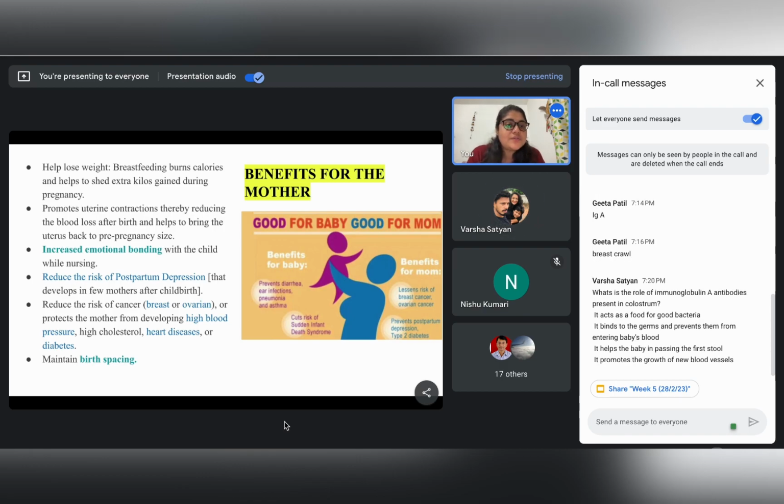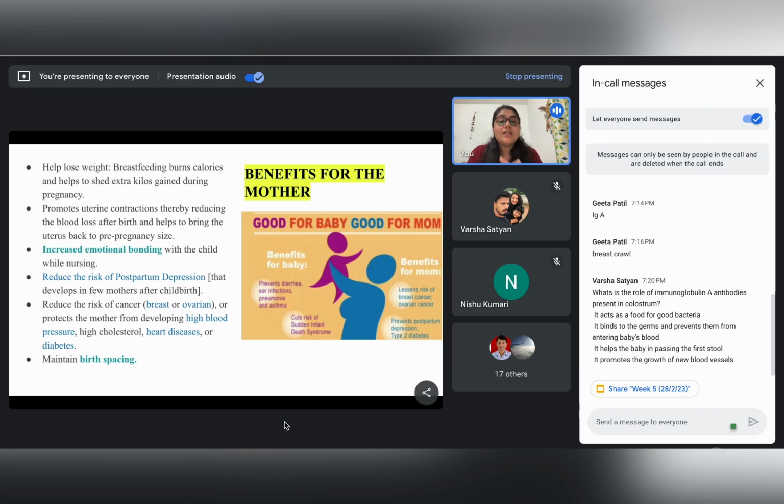So, what is the role of immunoglobulin A antibodies present in colostrum? It acts as a food for good bacteria. It binds to the germs and prevents them from entering baby's blood. It helps the baby in passing the first stool, and it promotes the growth of new blood vessels.